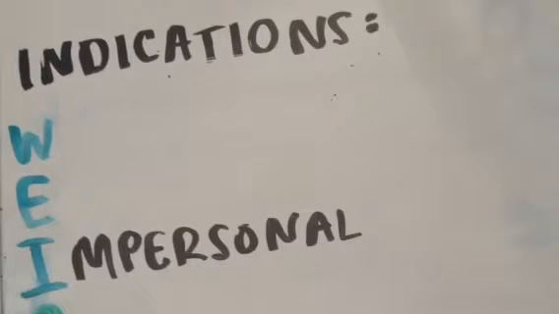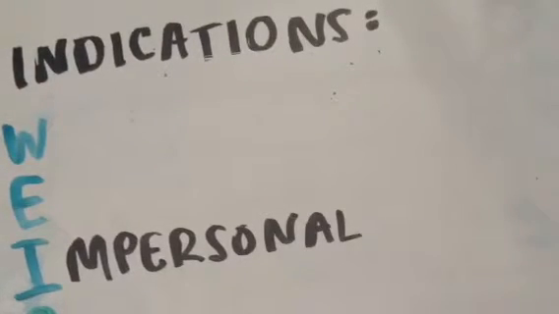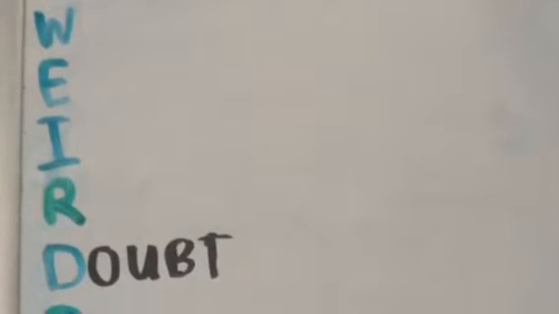Impersonal phrases like es bueno que, es malo que, or es increíble que signal the use of the subjunctive mood. The presence of doubt in verbs like dudar or the phrase no es cierto que again require the use of the subjunctive.